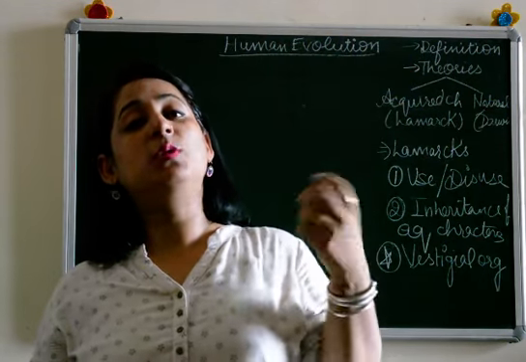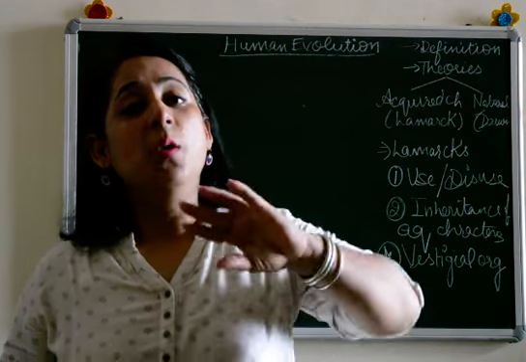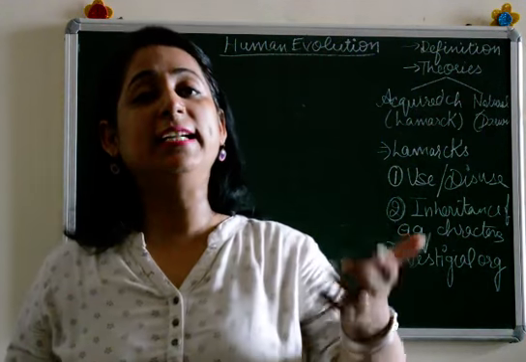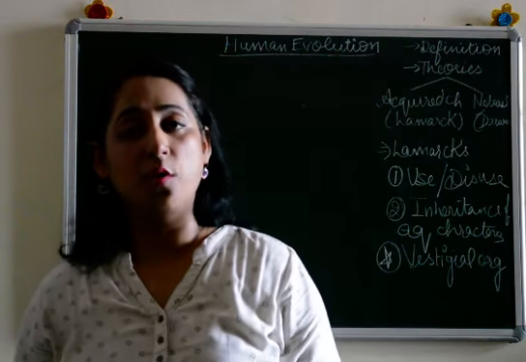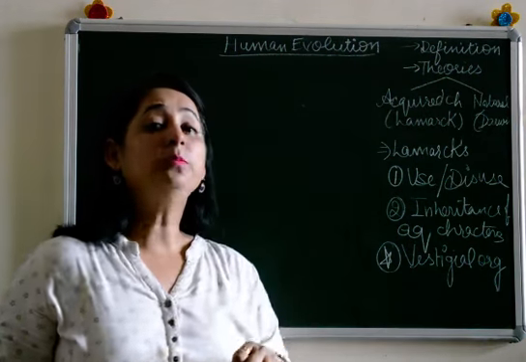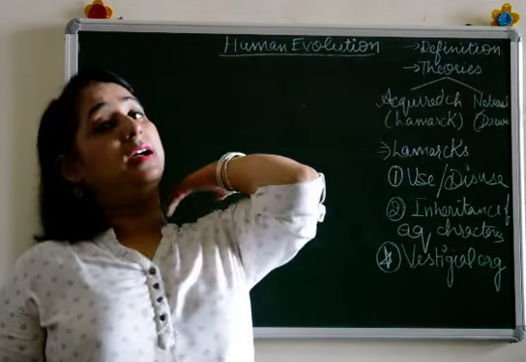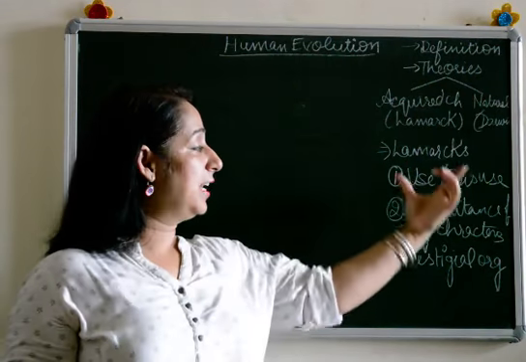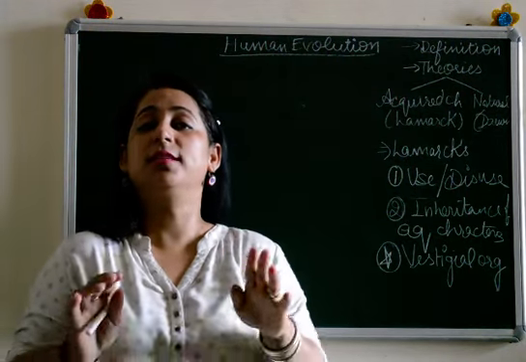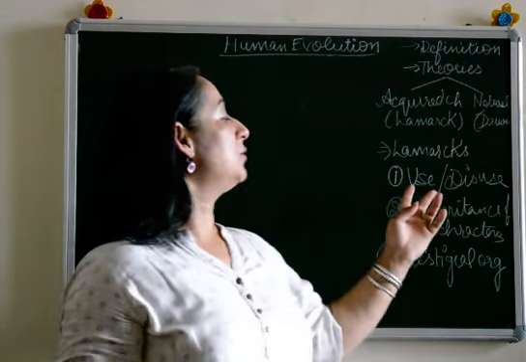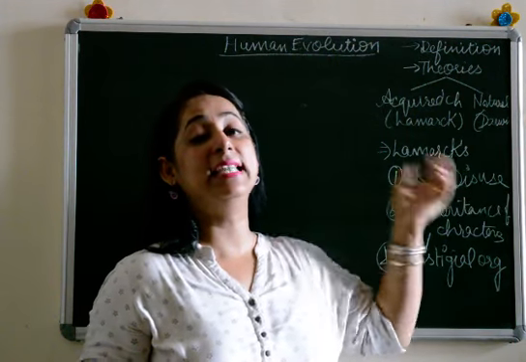How that character which we acquire during our lifetime, when it passes to our next progeny, it is the character which is there in the genes of the organism. Now, after giving this example of the giraffe, he stated a few things on the basis of which he based his theory. The first was the theory of use and disuse.